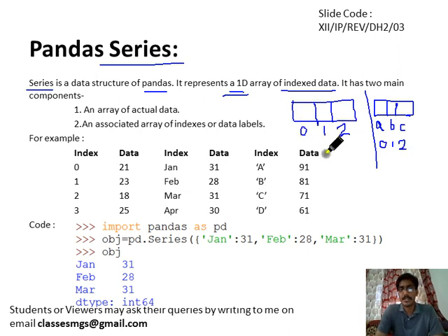There are more differences. Another difference is that the NumPy array supports vectorized operations. Data series also supports vectorized operations.